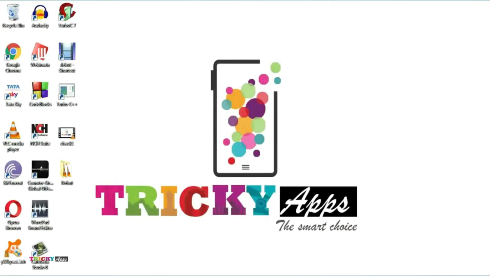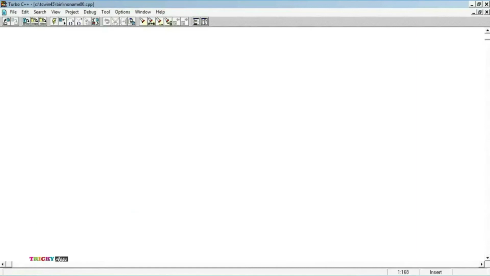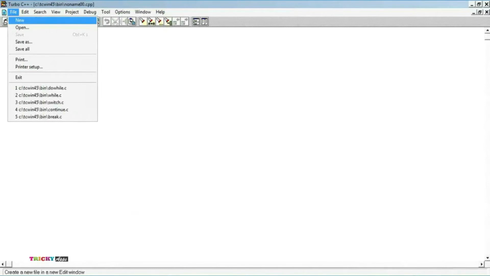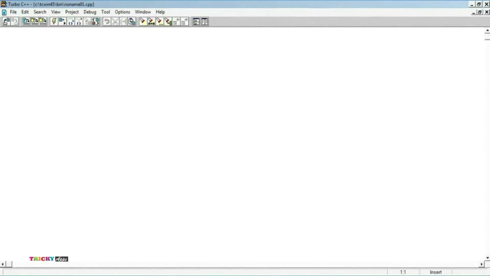Let us now understand a simple C program to find the sum of first n natural numbers using a for loop. Open the Borland C compiler. After opening it, go to the File menu. In the File menu, select the New option. A blank window will be displayed where we need to write the program. #include <stdio.h>.